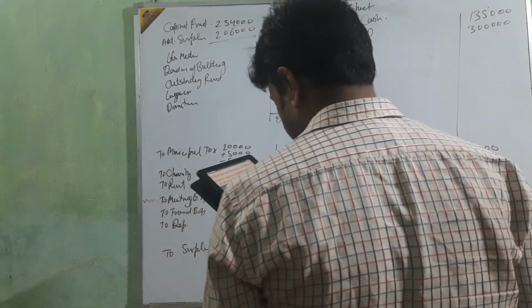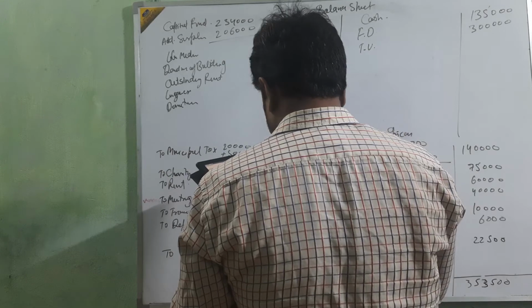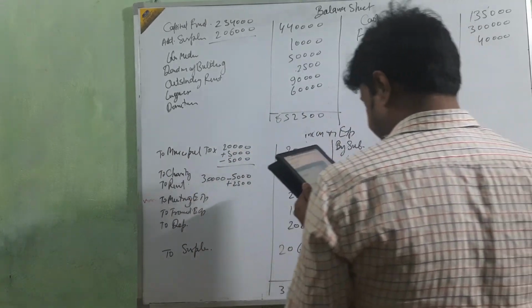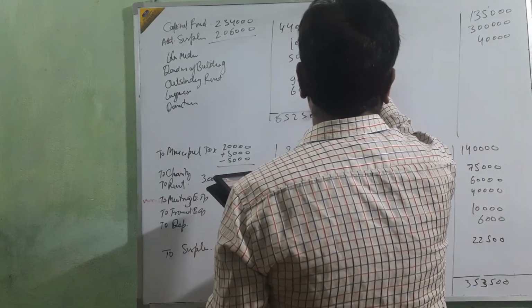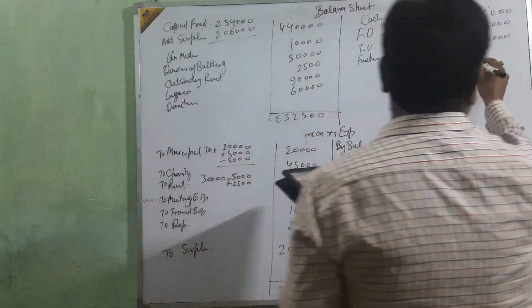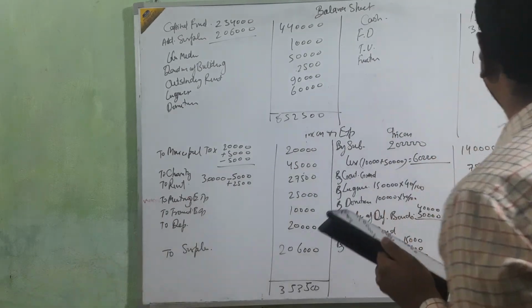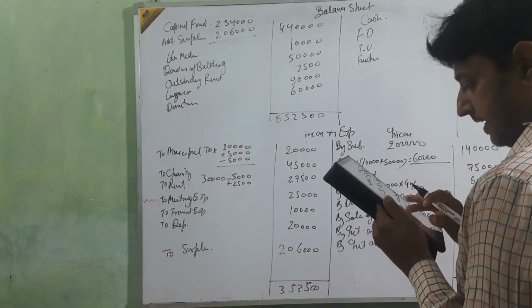Okay beta, then TV, that amount is 40,000. Okay, then furniture 1,05,000. Okay. Anything else?